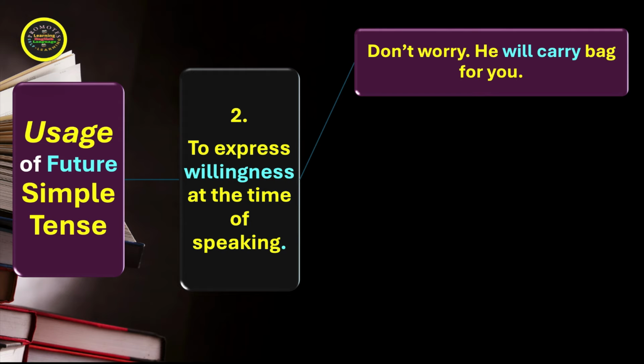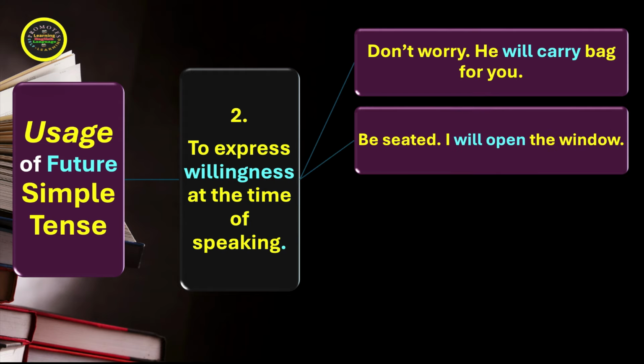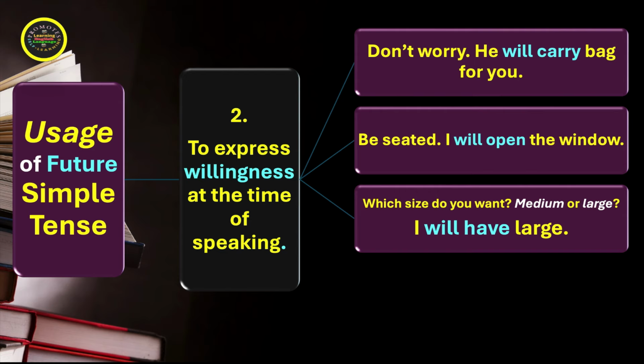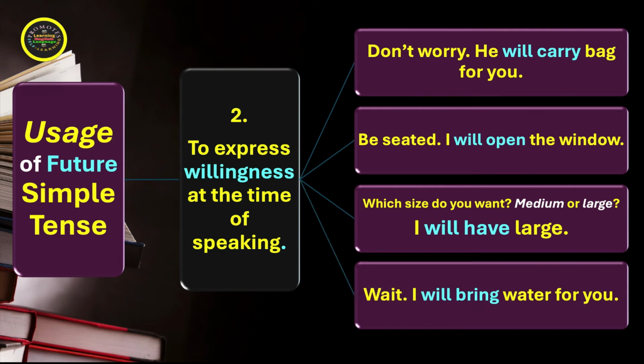Don't worry, he will carry bag for you. Be seated. I will open the window. Which size do you want? Medium or large? I will have large. Wait, I will bring water for you. What we notice in all these sentences: the structure is in the future simple tense, but the meaning is reflected at the time of speaking between the two persons.